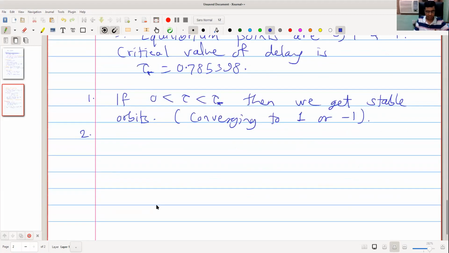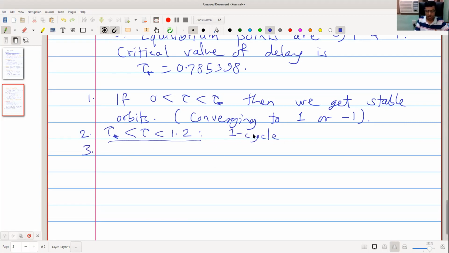Second thing, for tau greater than tau star and less than or equal to 1.2, we get one cycle, closed orbit, one cycle.